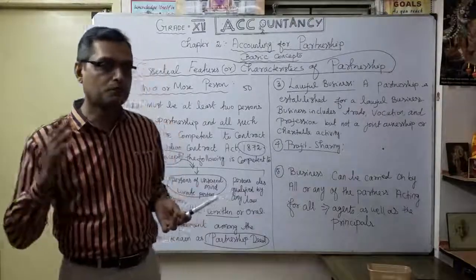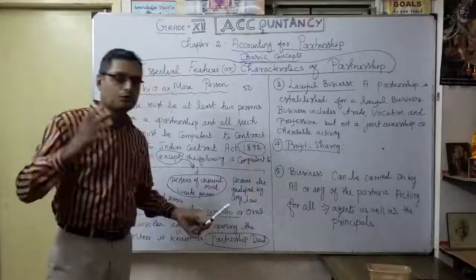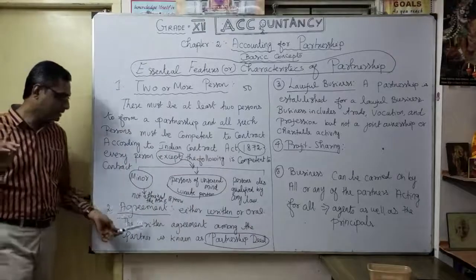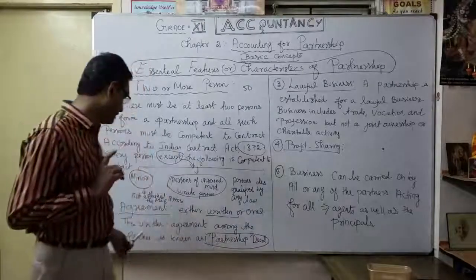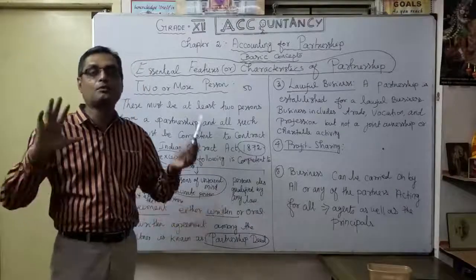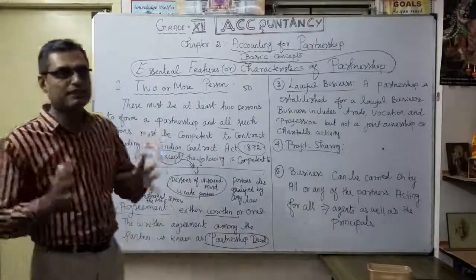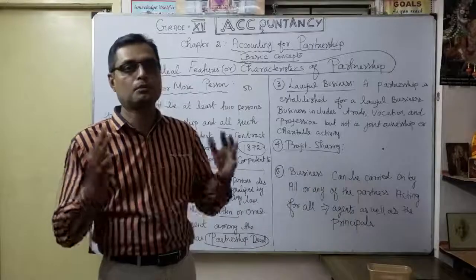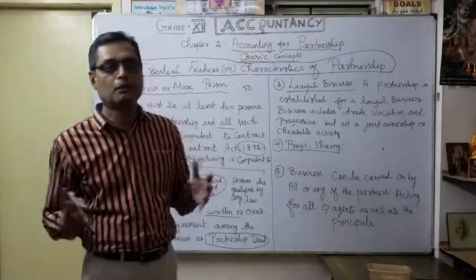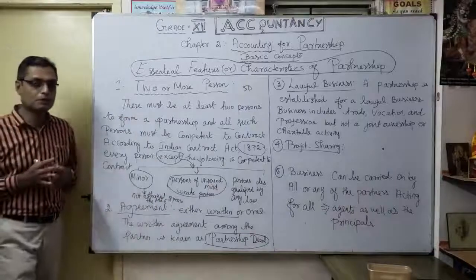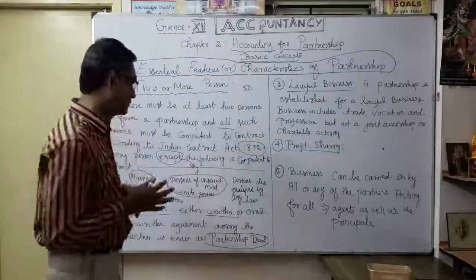So definitely it should be written or oral. But it is always better to have it in writing, on the safer side. Okay. So the written agreement among the partners is called what? Partnership deed. So they have to prepare the deed. In the deed, they have to explain the details about the business, capital, all the partners' names, their addresses, location, everything, then the profit sharing ratio, everything. Okay, that's what we're going to discuss.